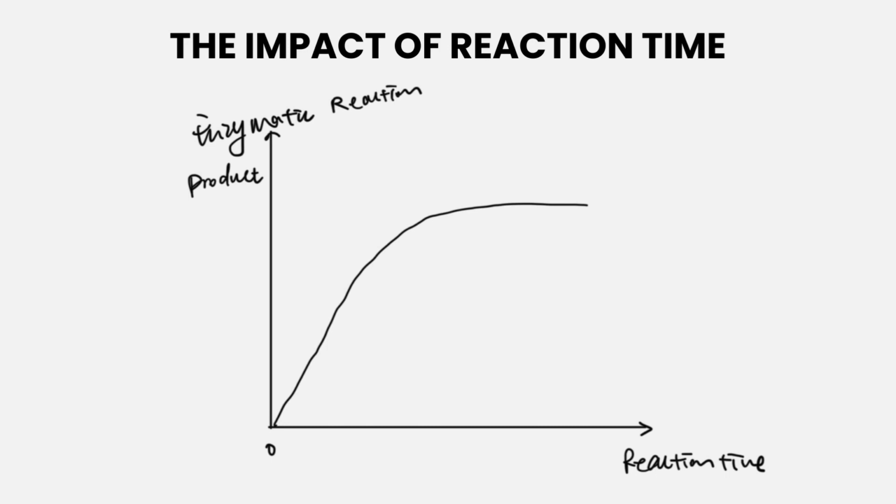From this graph, we can see that as the reaction time gradually increases, the enzymatic reaction product will also gradually increase. However, in the real world, the product will not always increase because the substrates and enzymes are limited in number. So, at some point, the product will not increase anymore. There are also other factors.